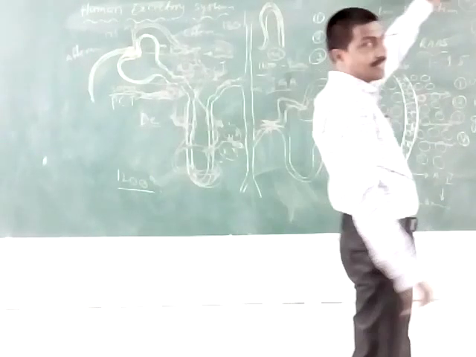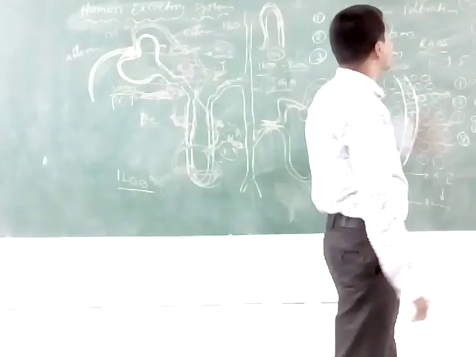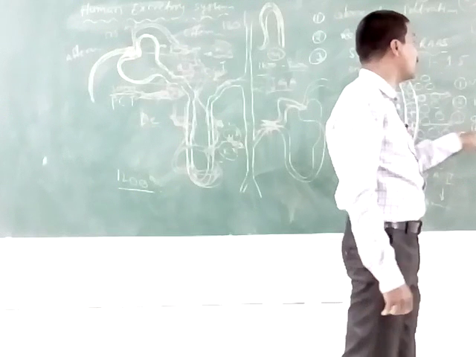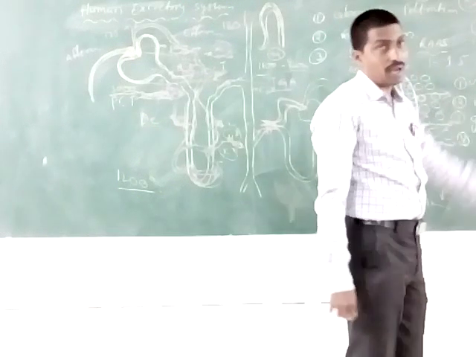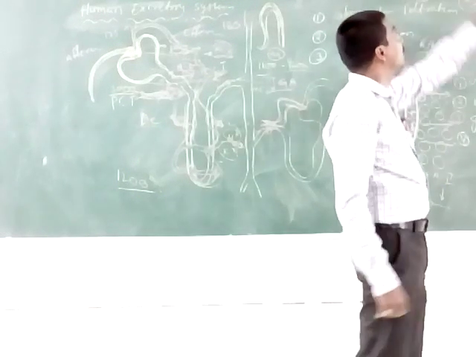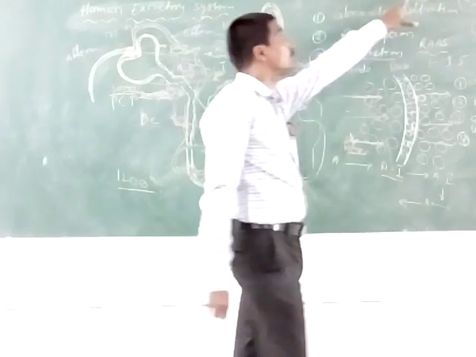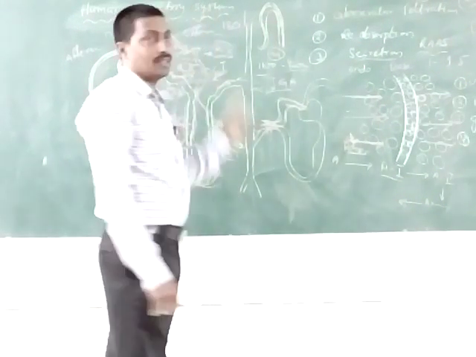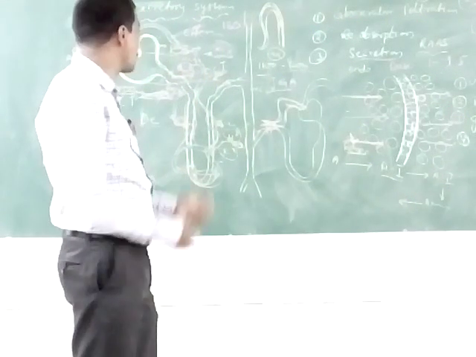So it is known as hemodialysis. Hemodialysis is the alternate for renal failure, alternate for uremia patients. Uremia patients use hemodialysis. So this is what we have to read. Okay, thank you.